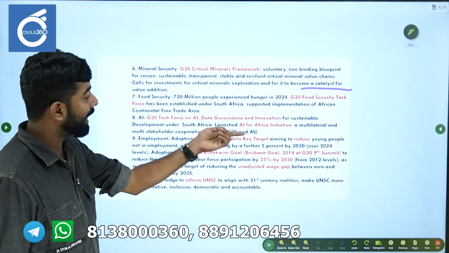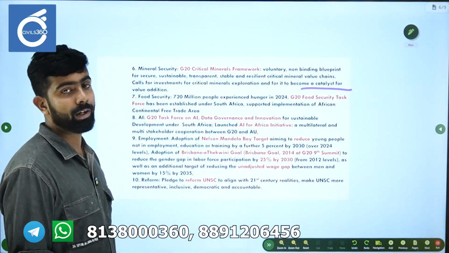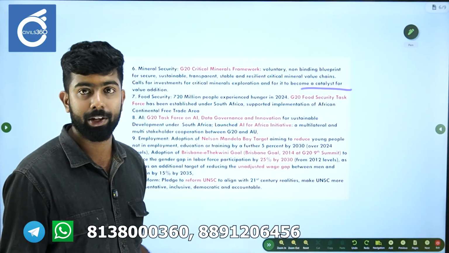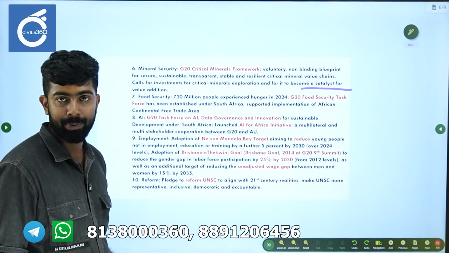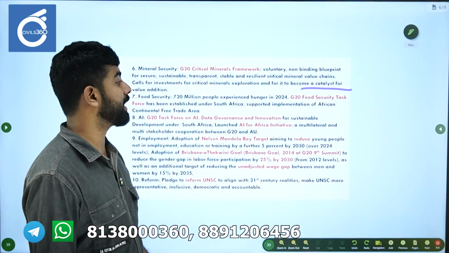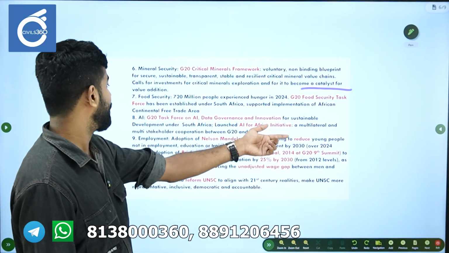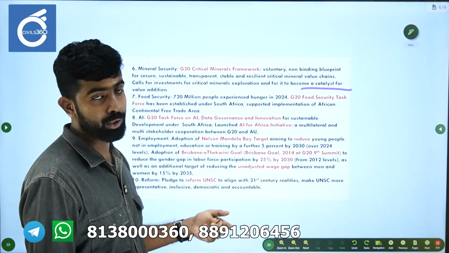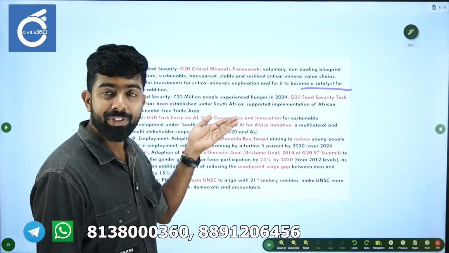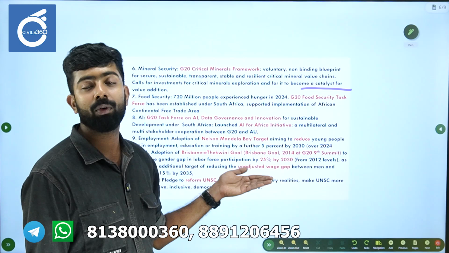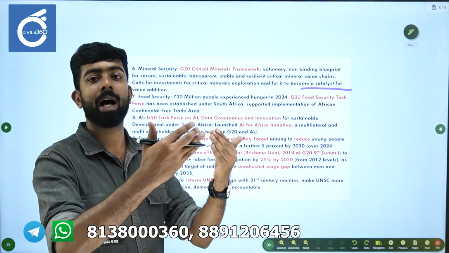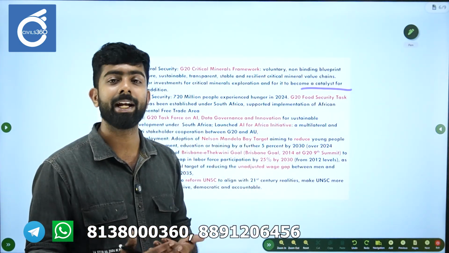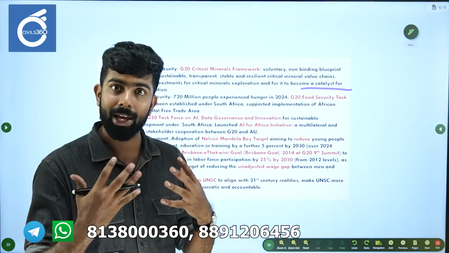The next is regarding AI. G20 Task Force on AI, Data Governance and Innovation, okay, was also, it is again under South Africa only. So that also has been launched. AI for Africa initiative was also launched. It's a multilateral, multi-stakeholder cooperation between G20 and AU. Okay, so it is through this initiative, AI for Africa initiative, AU and G20 will communicate regarding the issues of AI.